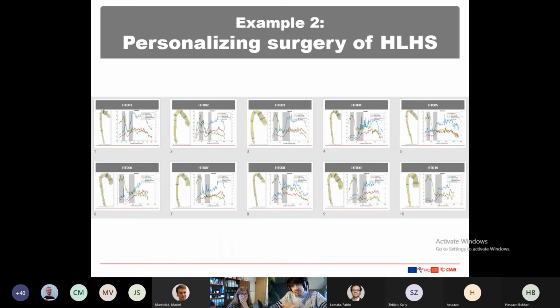So finally, these were the general results, but of course, each intervention should be carefully planned. Here, a fast example: from the 10 patients we analyzed, each has different geometries of the aorta, each has different variations of the pressure drop in the descending aorta, and it should have a personalized treatment. Of course, because what I am saying, for you it's like enters in one ear and comes out in the other, and it's irrelevant.